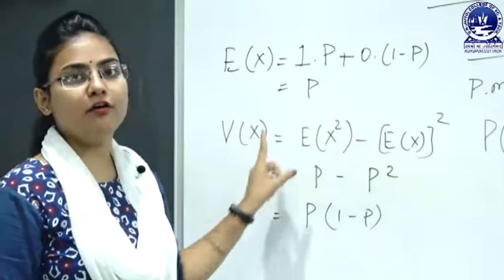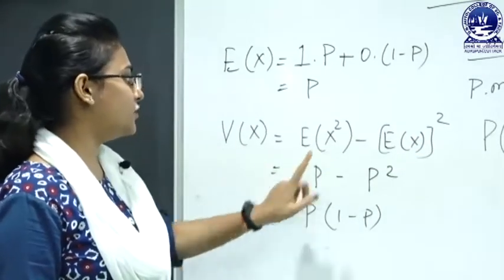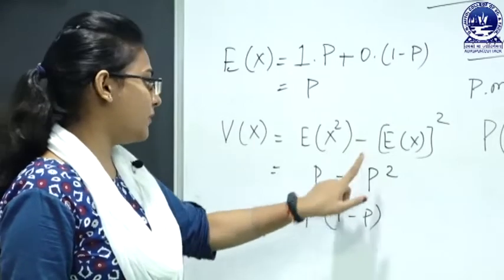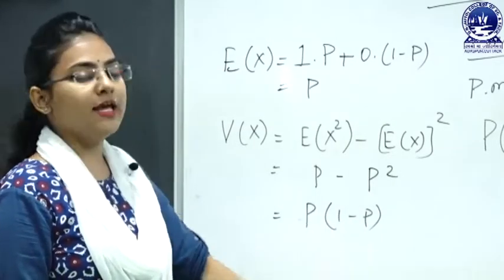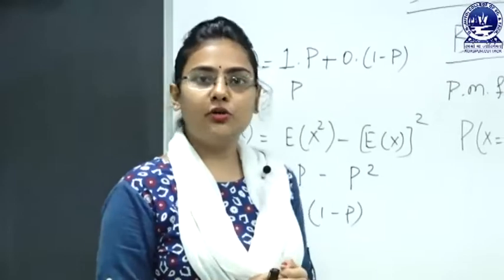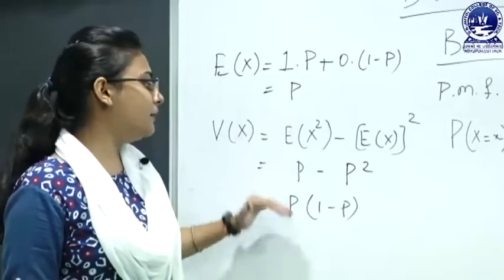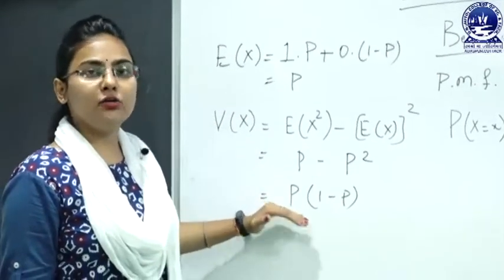This is the formula of the variance, which is equal to the expectation of x square minus p square, which is equal to p into 1 minus p. Then the mean and variance of the Bernoulli distribution is given by p, and the variance is equal to p into 1 minus p.